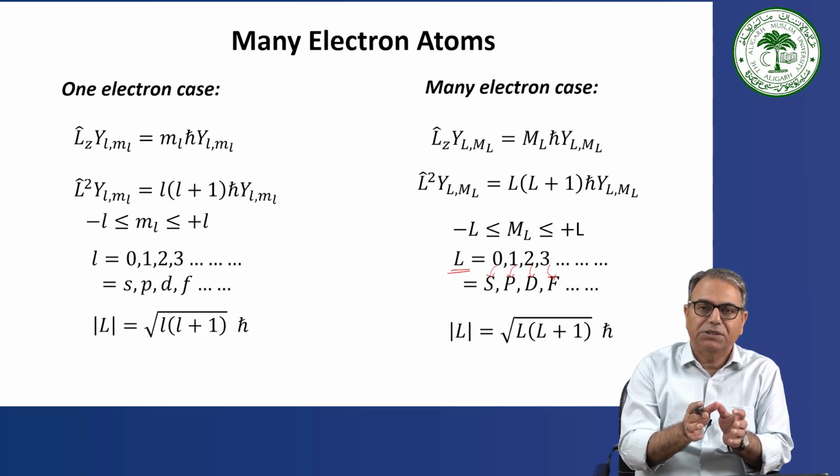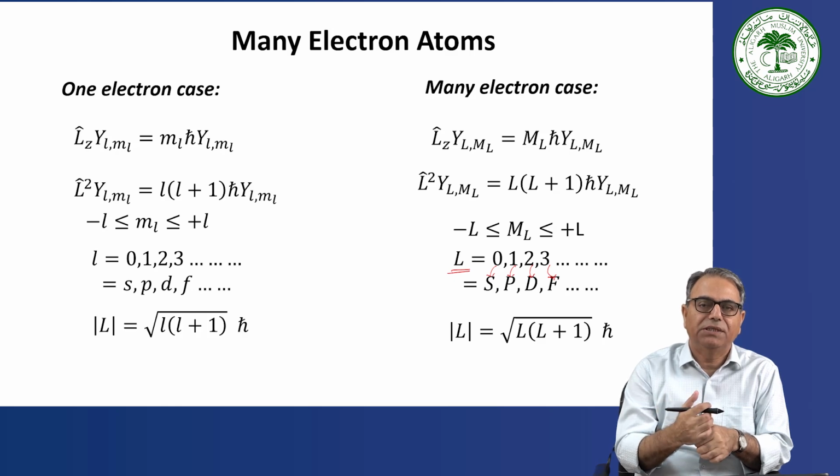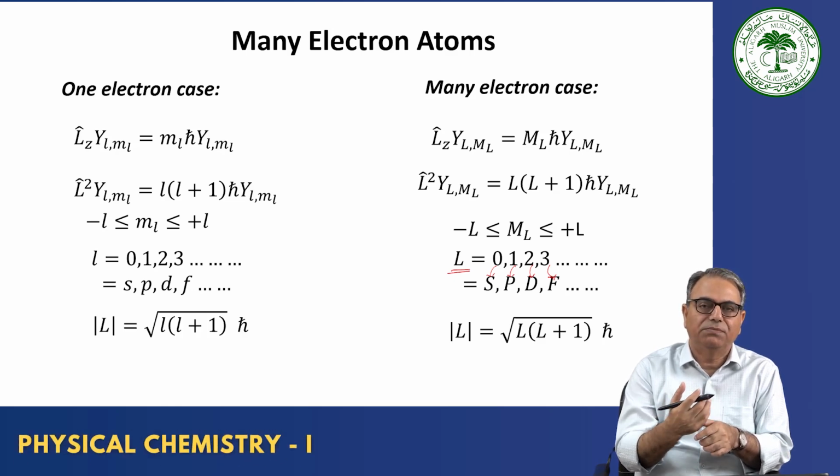So in the next module, I will talk about the Russell-Saunders coupling, or LS coupling as we say. How does this coupling take place? I will start from the very basics, how magnetic dipoles are created when you have the spinning motion of the electron and the orbital motion of the electron. From there, I will take you to the hydrogen atom operators when the hydrogen atom is placed in a magnetic field. So this will be the part of the next module.